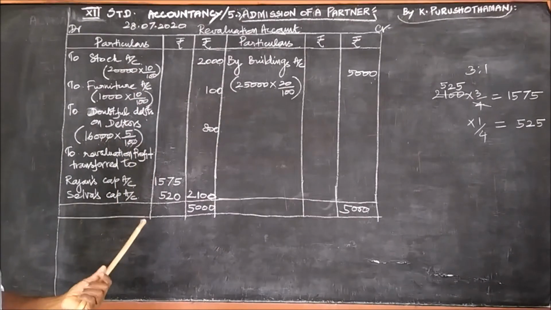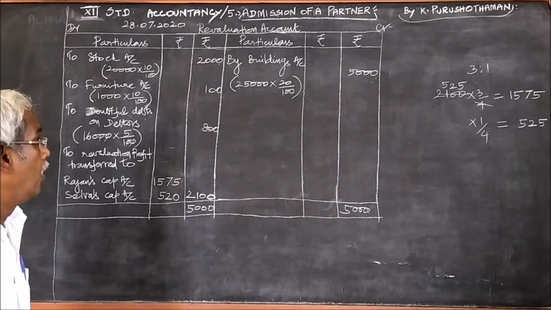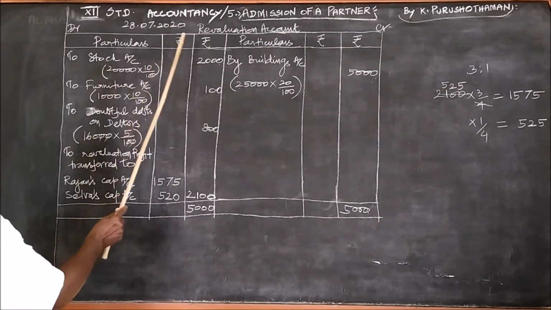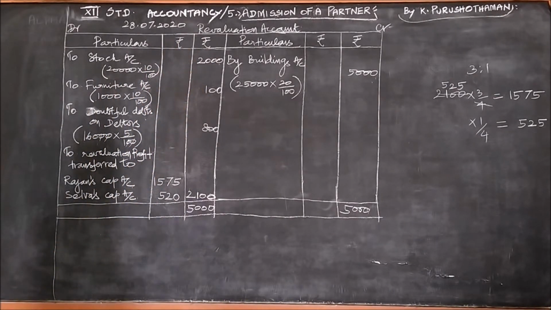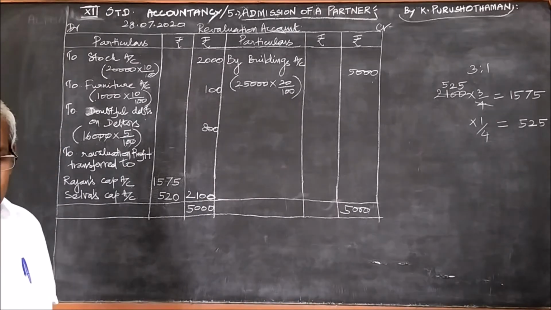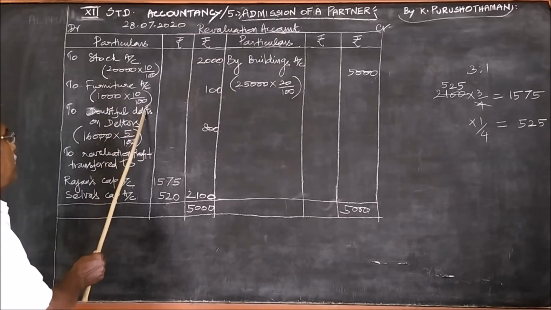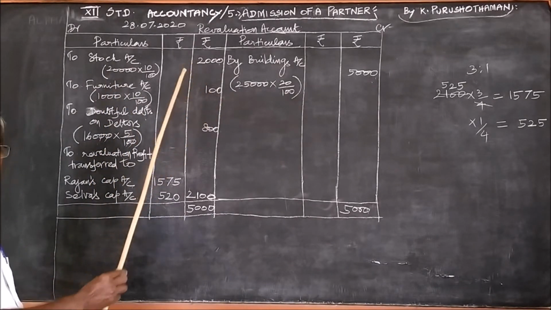So the first one, stock. The value of stock is 20,000. Out of 20,000, 10%, 2,000 we have written. And the furniture value also should be reduced by 10%. The value of furniture is 1,000, therefore 10% of 1,000 is 100, we have written.